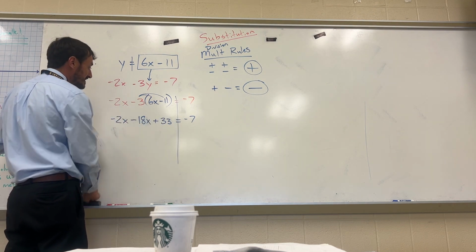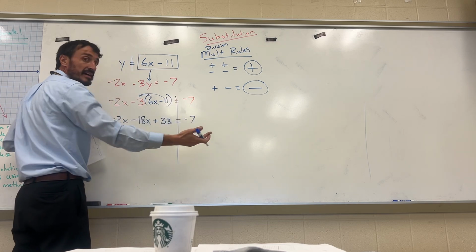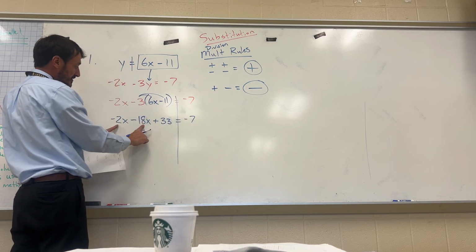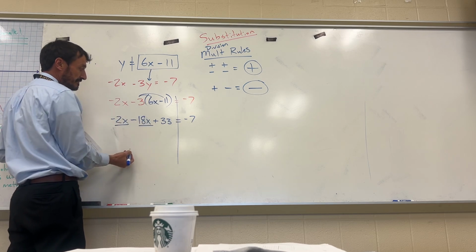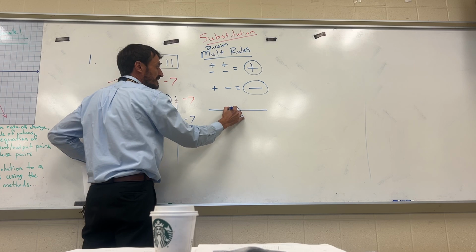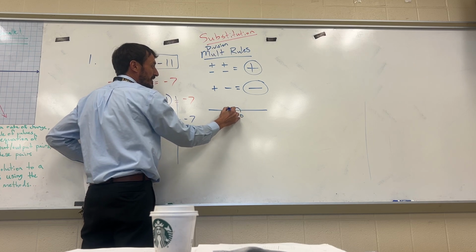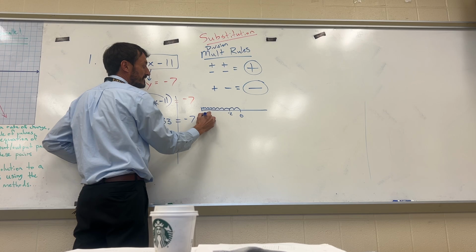Okay? If these x terms were on opposite sides of the equality, that's when you would add 18x. But since these x terms are on the same side, you just combine them. You are going -2 minus 18. If we think of a number line, here's 0. If I'm going -2, that's left 2. And then I'm going -18, that's 18 more spaces. That's going to put me at -20.